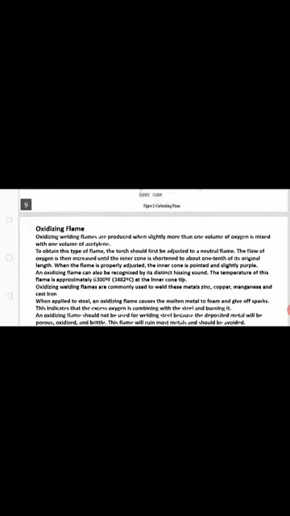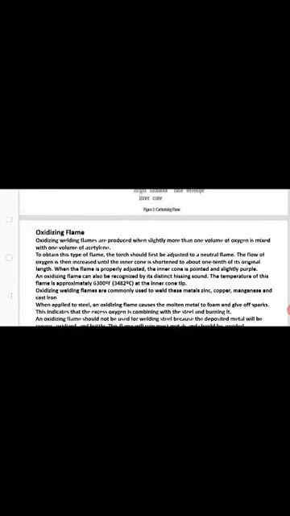Oxidizing flames are produced when slightly more than one volume of oxygen is mixed with one volume of acetylene initially. Later, one volume of acetylene and two volumes of oxygen are added. To obtain this type of flame, the torch should first be adjusted to a neutral flame. The flow of oxygen is then increased until the inner cone is shortened to about 1/10 of its original length.